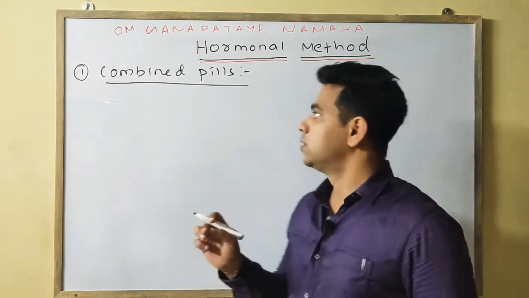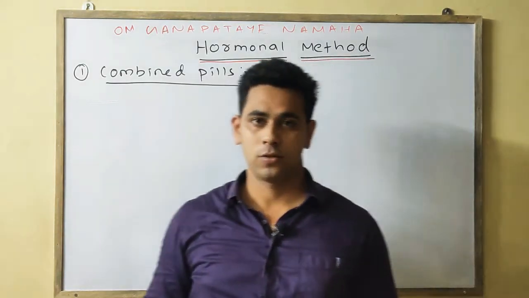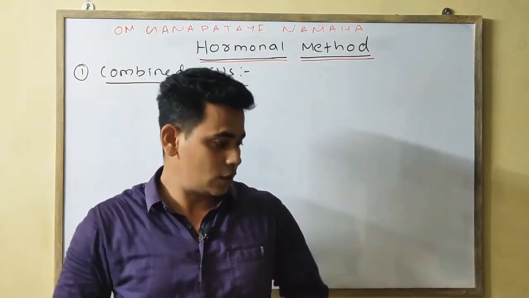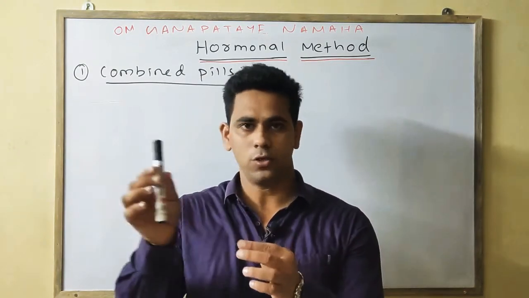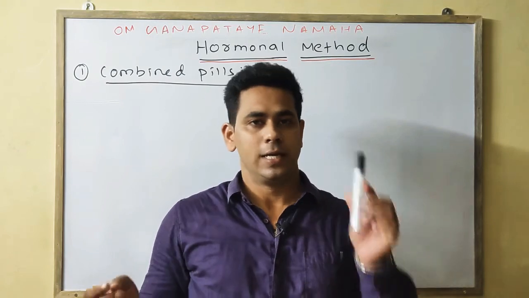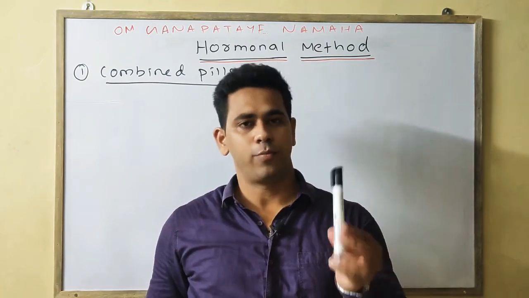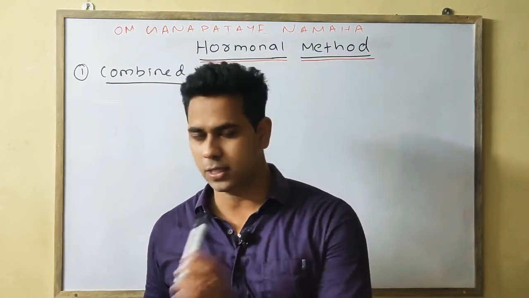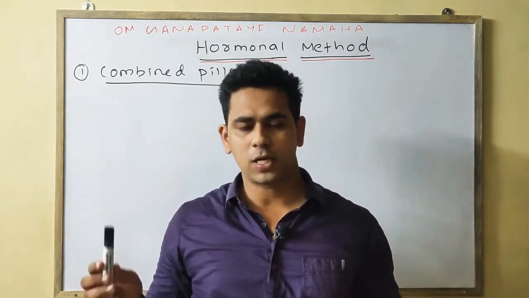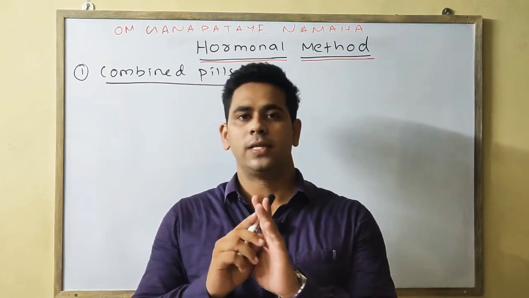Now come to the combined pills. As I have said earlier, the oral contraceptive is divided into 2 types. One is your combined pill, the other one is your mini pill. As the name suggests, the combined pill consists of both the estrogen and the progestin, meaning the synthetic form of the estrogen and the progesterone, whereas the mini pills consist of only progestin but there is no estrogen.